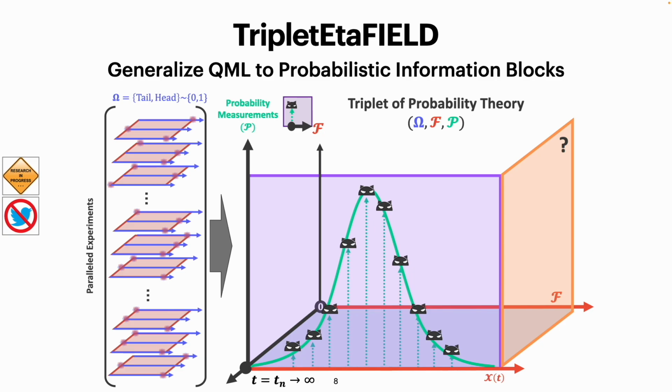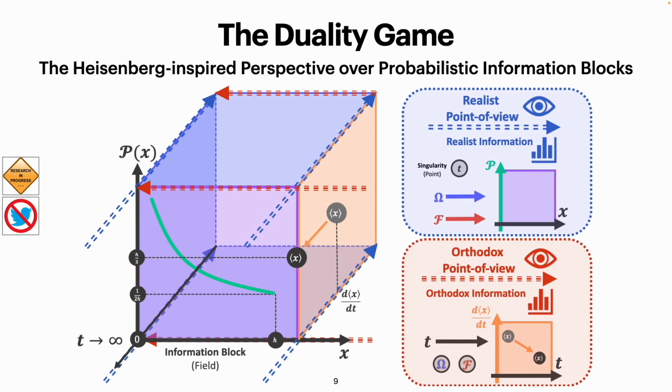A natural question is, what information can we capture on the orange vector space? With this motivation, we introduce the duality game to simulate probabilistic information blocks. It is inspired by the Heisenberg uncertainty principle. It is claimed that if a particle is well-defined in position, it will be ill-defined in momentum, and vice versa.